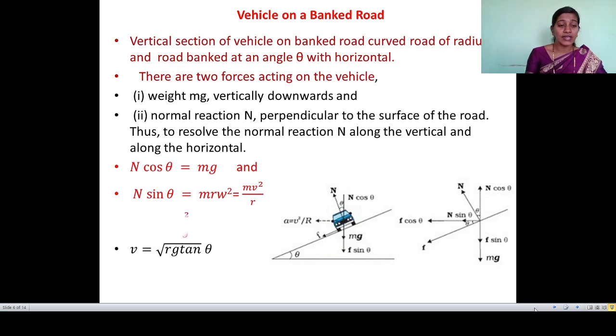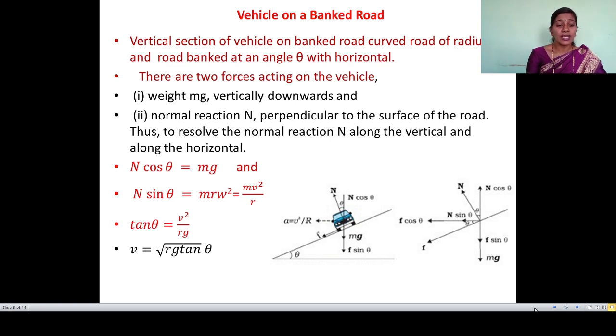Now by solving these equations, we have to find the value of tan theta. So what we are doing is sin theta divided by cos theta. The N and m cancel each other, so tan theta is equal to v square upon r g. We are using the second formula of the centripetal force.